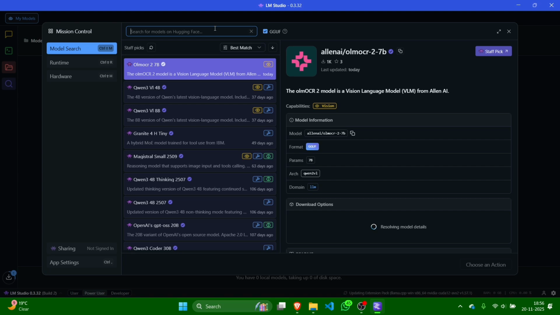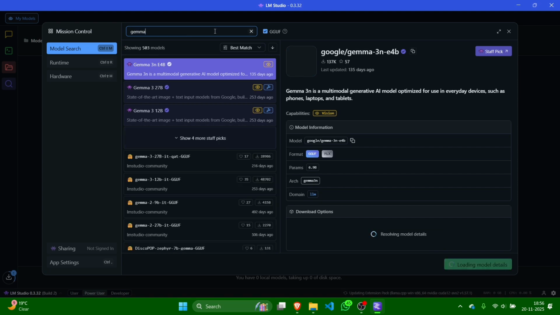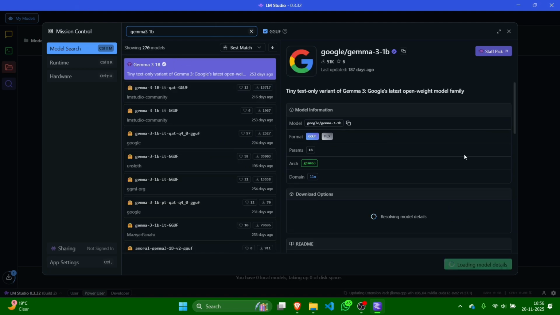Now we will search. Okay, so the best one that I think is applicable for most people is Gemma 3 1 billion parameter, Gemma 3 1B. We can install it by directly downloading it. It is a 720 MB model and it is a 1 billion parameter model. Google does offer some 270 million parameter models, but they are just not that good.